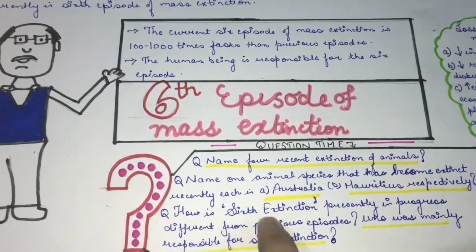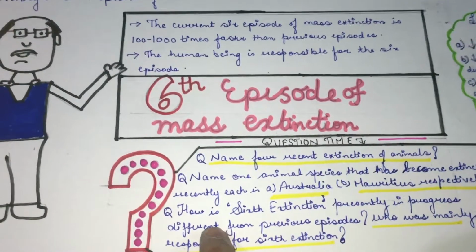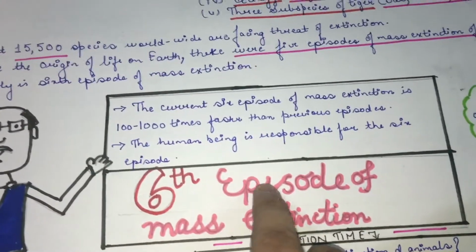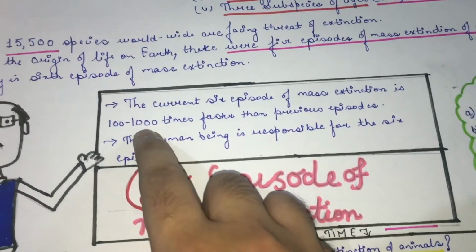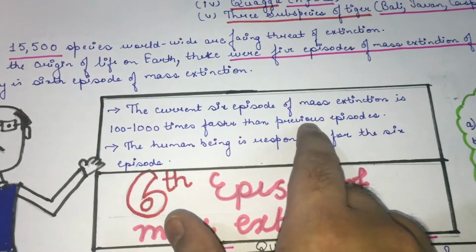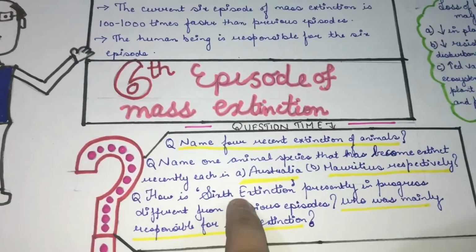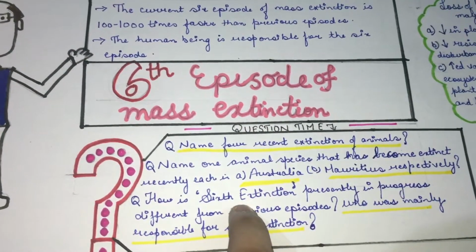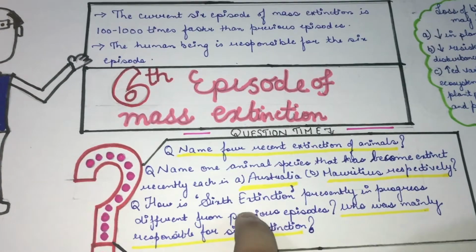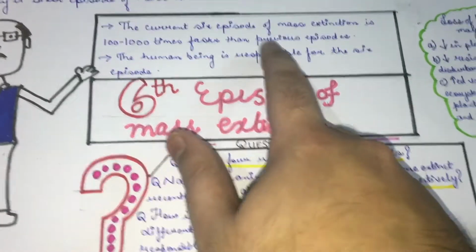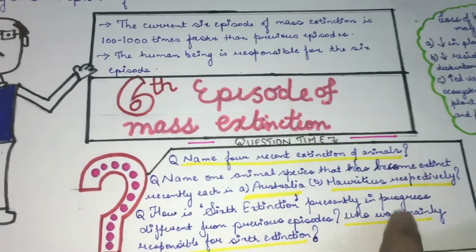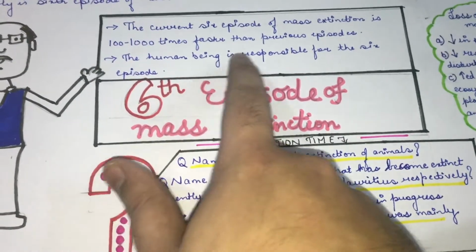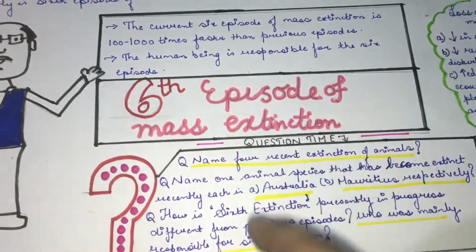Third, how is the 6th extinction presently in progress different from the previous episodes? We have learned that the 6th episode of mass extinction is 100 to 1000 times faster than the previous episodes. And who is mainly responsible for the 6th extinction? Human beings are mainly responsible for the 6th extinction.